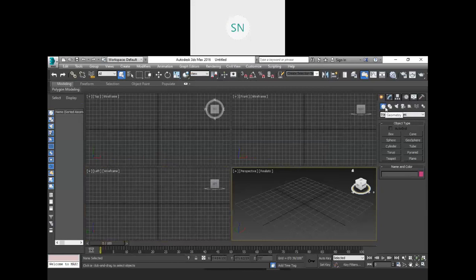And in the creation we have geometry, shapes, lighting, cameras, right? So we generally prefer everything from here. Then these are our viewports. On the bottom we have this track bar, where these are the frames. Right now it is 100 frames.